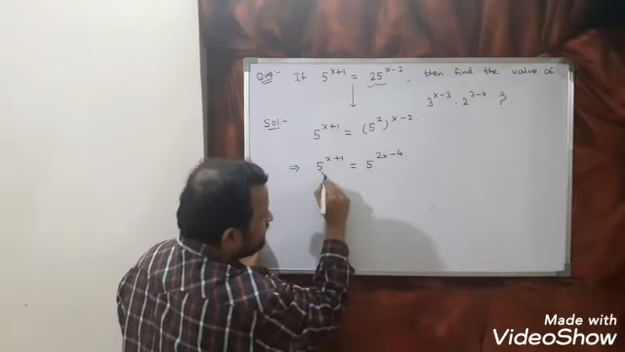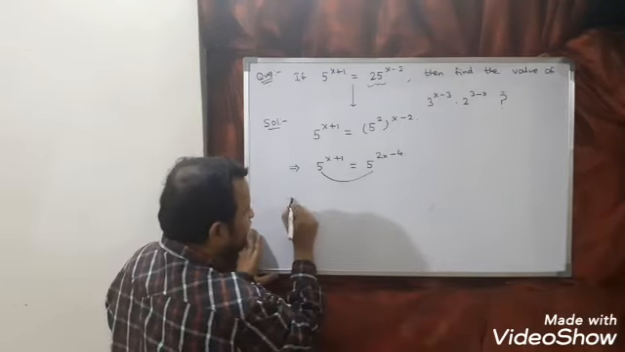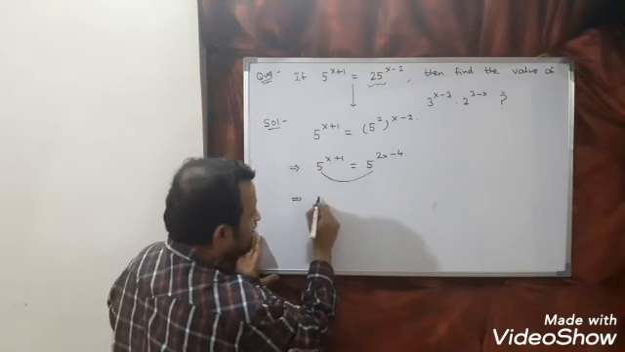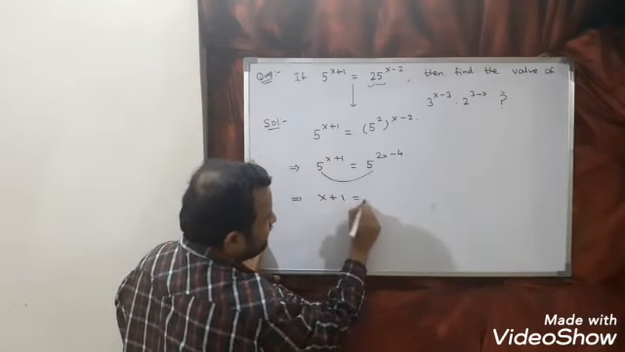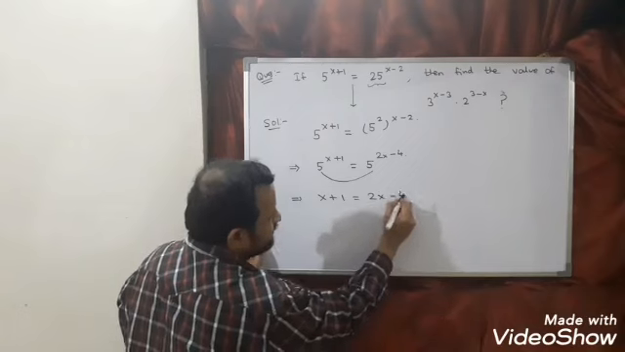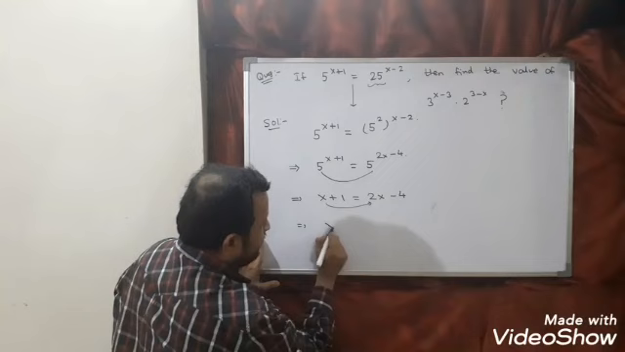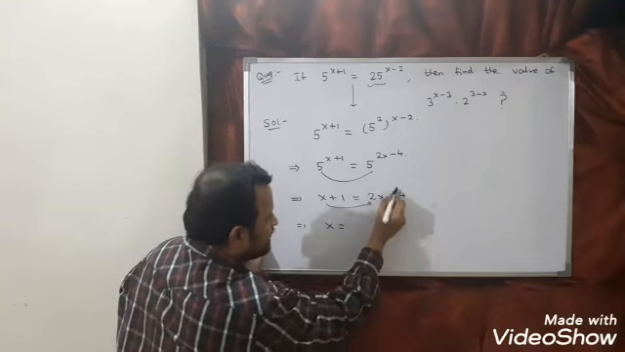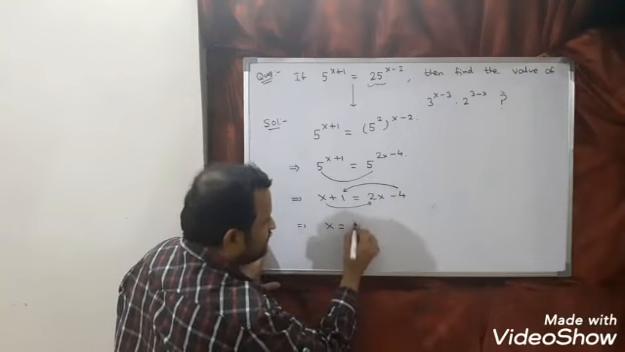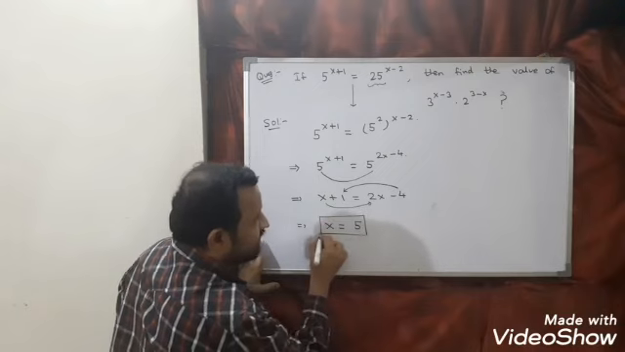Now you can see the base is the same and the equal sign has come, so we can equate the powers. x plus 1 is equal to 2x minus 4. Now I am shifting this x to this side. So what will you get? x is equal to 5, since minus 4 comes here. So what is the value of x? x is equal to 5.